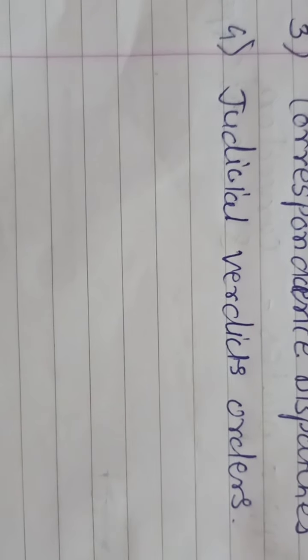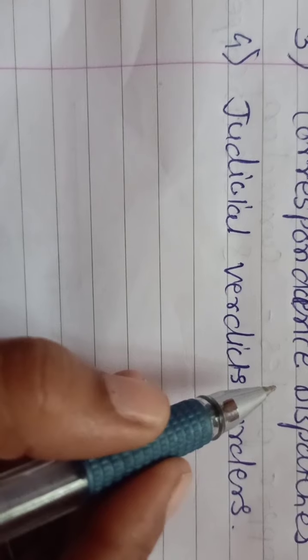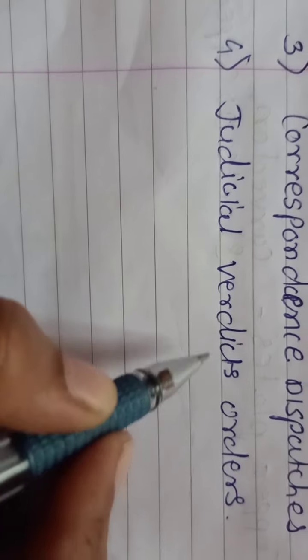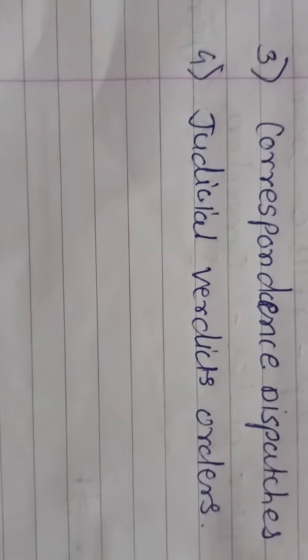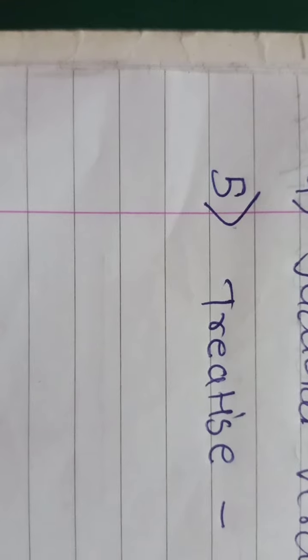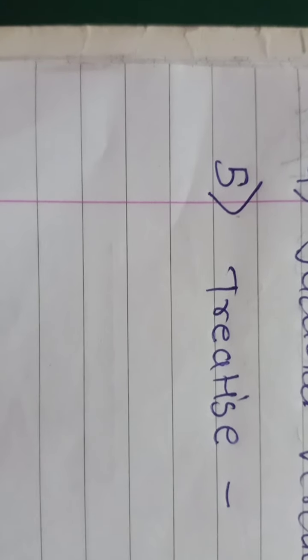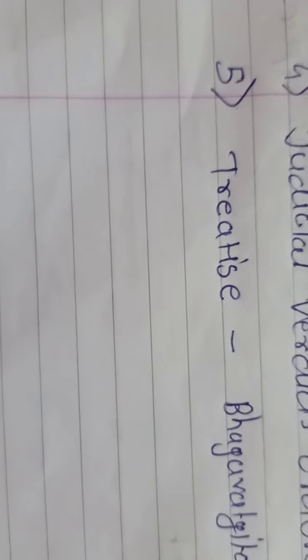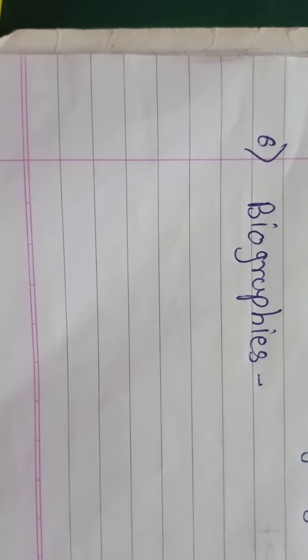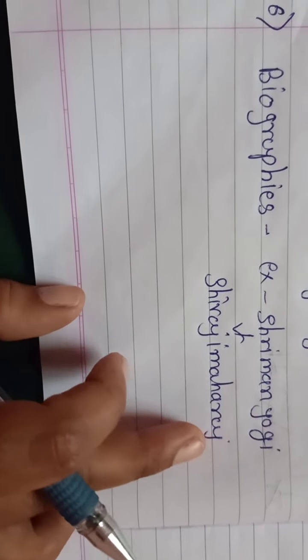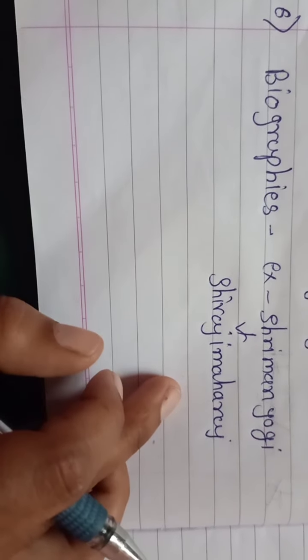Then the fourth source of history is judicial verdicts and orders. It means the judgment of the king, which is included in written sources. Our fifth written source is treatise. Treatise means our holy books like Bhagavad Gita, Bible, Quran. Okay, these are examples of treatise. Next written source is biography. For example, the biography of Shivaji Maharaj, Shriman Yogi, written by Ranjit Desai.